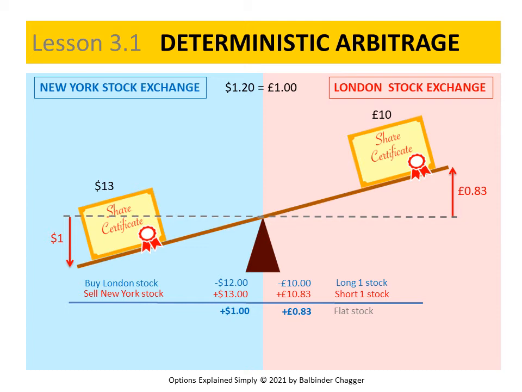Our act of buying the London share contributes, albeit in a tiny way, to raising the demand for it in London. This, in turn, tends to raise its price in London. Similarly, our act of selling the New York share contributes in a tiny way to lowering its demand in New York and hence lowering its price there. In other words, our two trades contribute to pushing the two stock prices to converge to a single value where they're aligned and balanced.